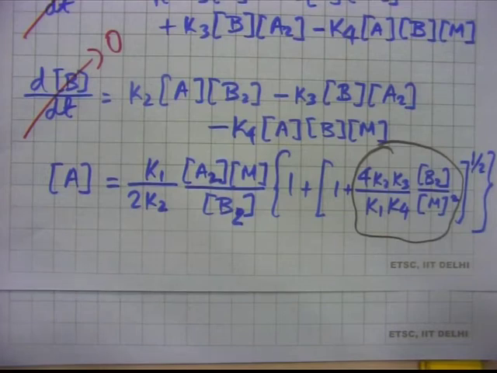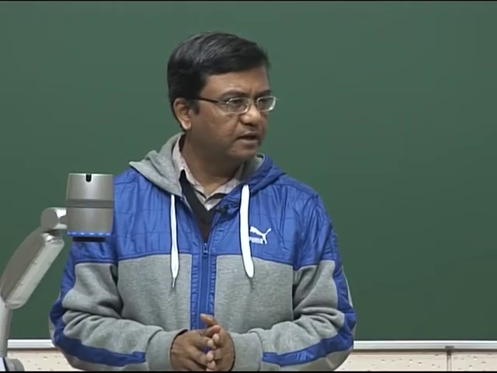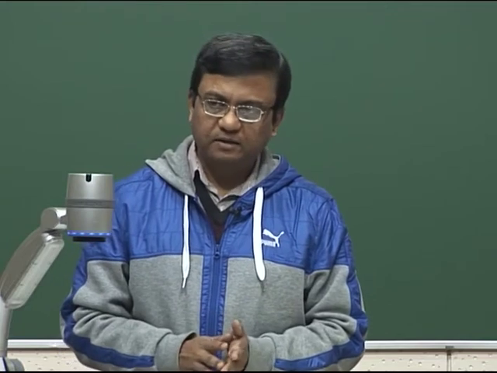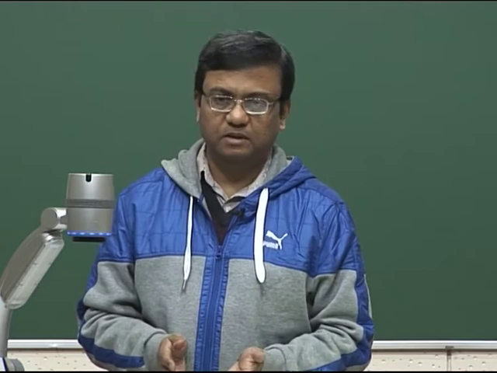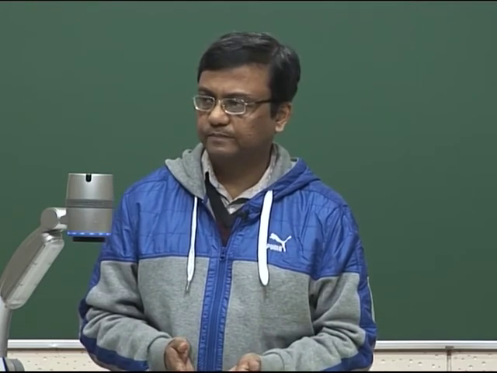This does not have B. The expression for A does not have the concentration of B, for example, and it has A2, B2, which are convenient to handle because A2 and B2 are there in the reactant mixture. Okay. So, that is one good thing. Remember that radicals are more difficult to measure, more difficult to handle, and one way of handling radical concentrations is to invoke the steady state approximation, if at all it is applicable. In this case, we expect this to be applicable.